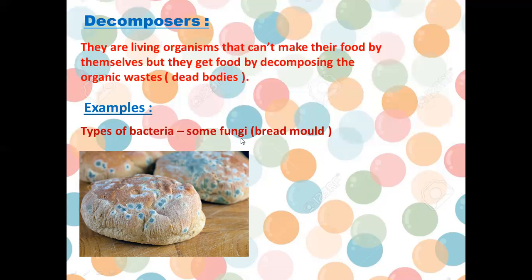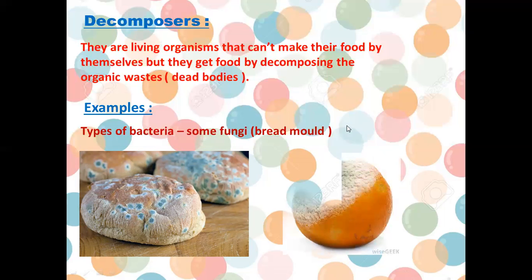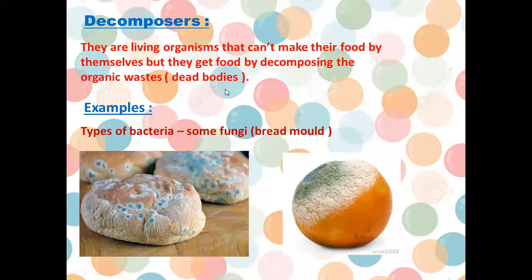Because of some types of fungi. So this is a type of decomposers. And this is also an orange mold. It also happens because of decomposers that feed on dead bodies.